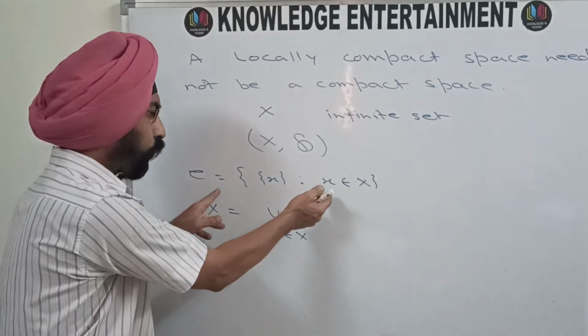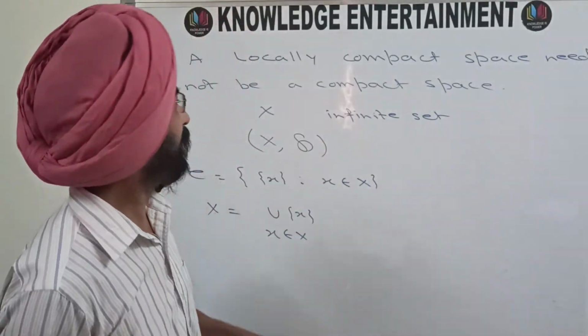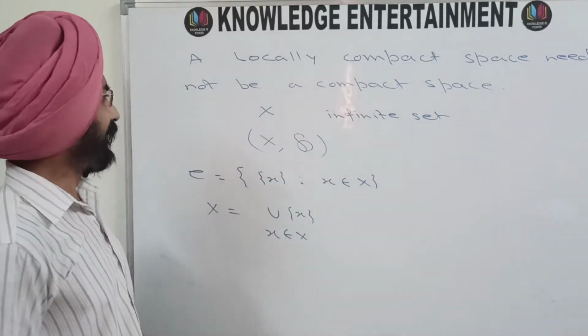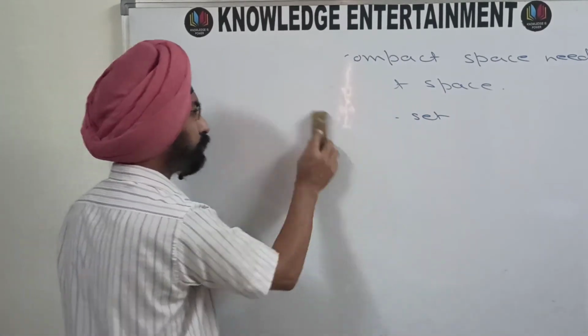So this open cover has no finite subcover. The space is not compact. That means a locally compact space need not be a compact space. So this was the example.